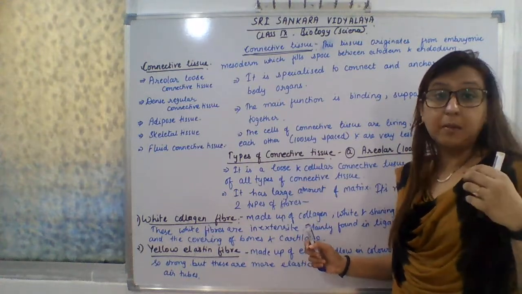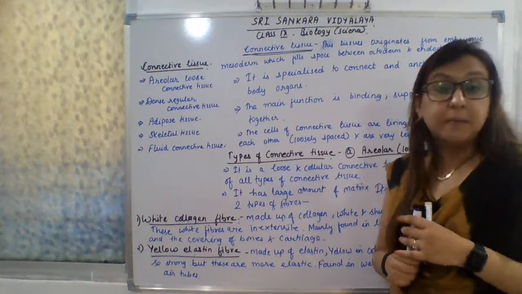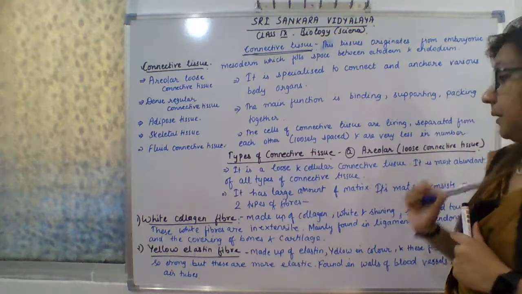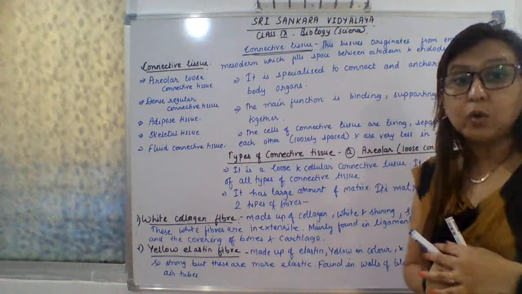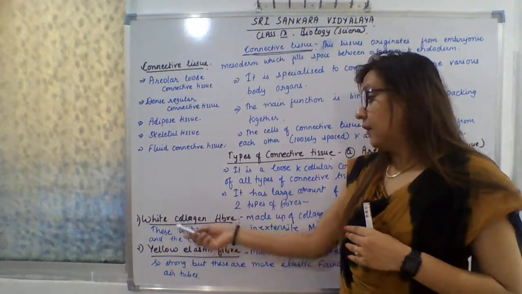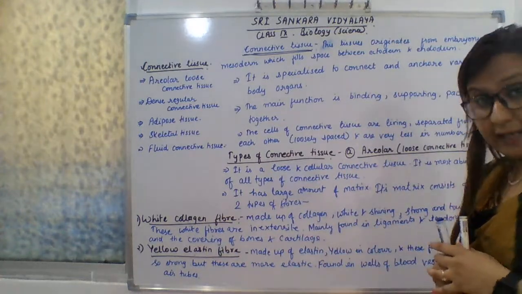So it has a large amount of matrix, and two types of fibers are present. The names of these two types of fibers are white collagen fiber and yellow elastin fiber. Now, white collagen fiber. White collagen fiber is made up of collagen.